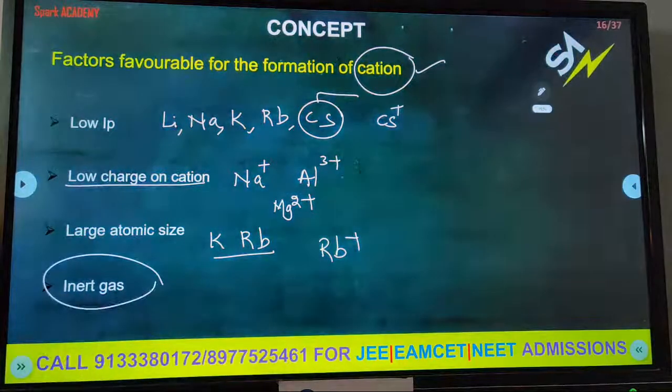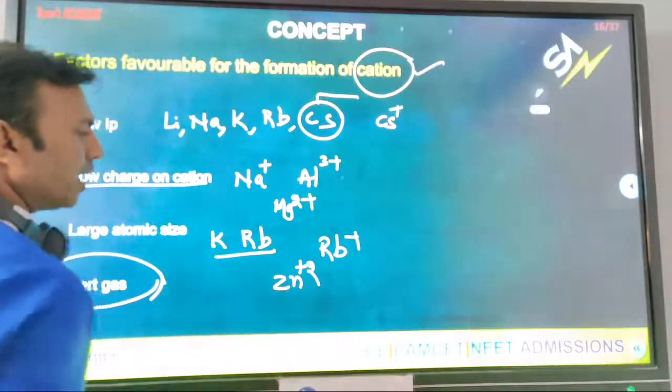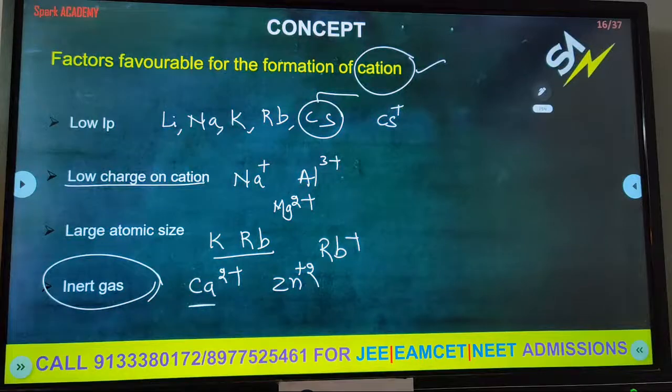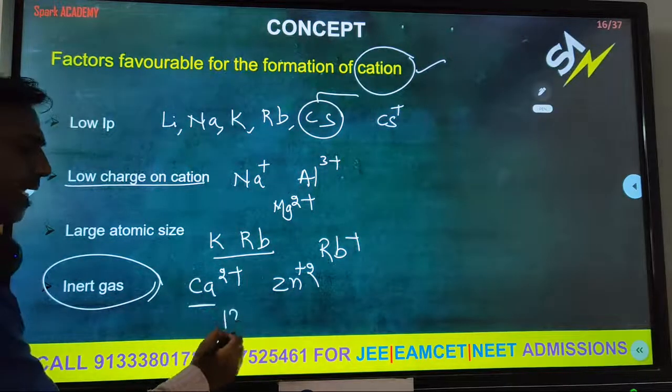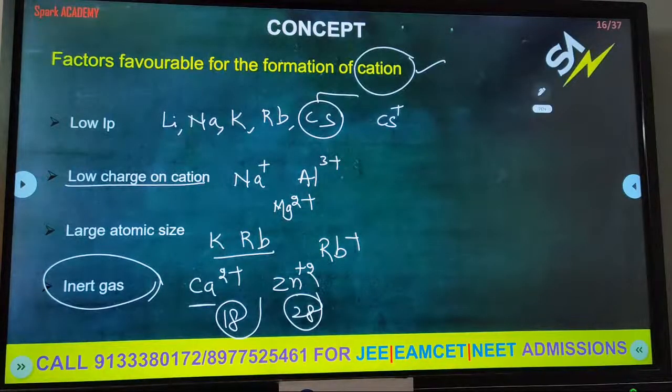Inert gas configuration. Yes, so if inert gas configuration is there, such an element forms a cation easily. For example, which one do we take? Zinc, Zn2+. Yes. Next we take Ca2+. What is the atomic number of calcium? 20. Losing 2 electrons, 18. Zinc 30, losing 2 electrons, 28. Which one has the inert gas configuration? Calcium has inert gas configuration. It readily forms a cation and easily forms an ionic compound.